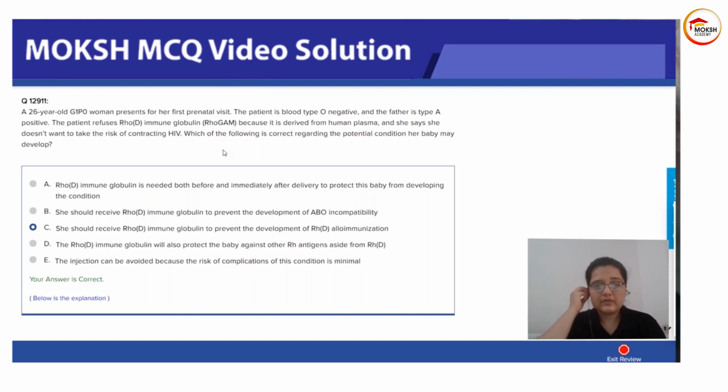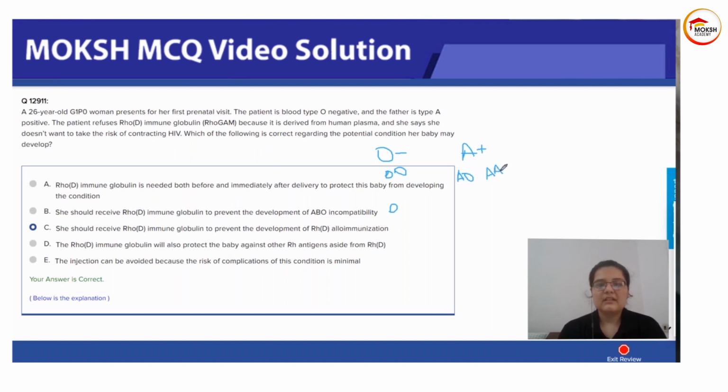Now, to talk about physiology here, the mother is O negative. The father is A positive. Now, what blood groups can the baby have? The baby can have OO, AO or AA. It can be any of those, right? We used to do this in our 12th grade, if you remember.